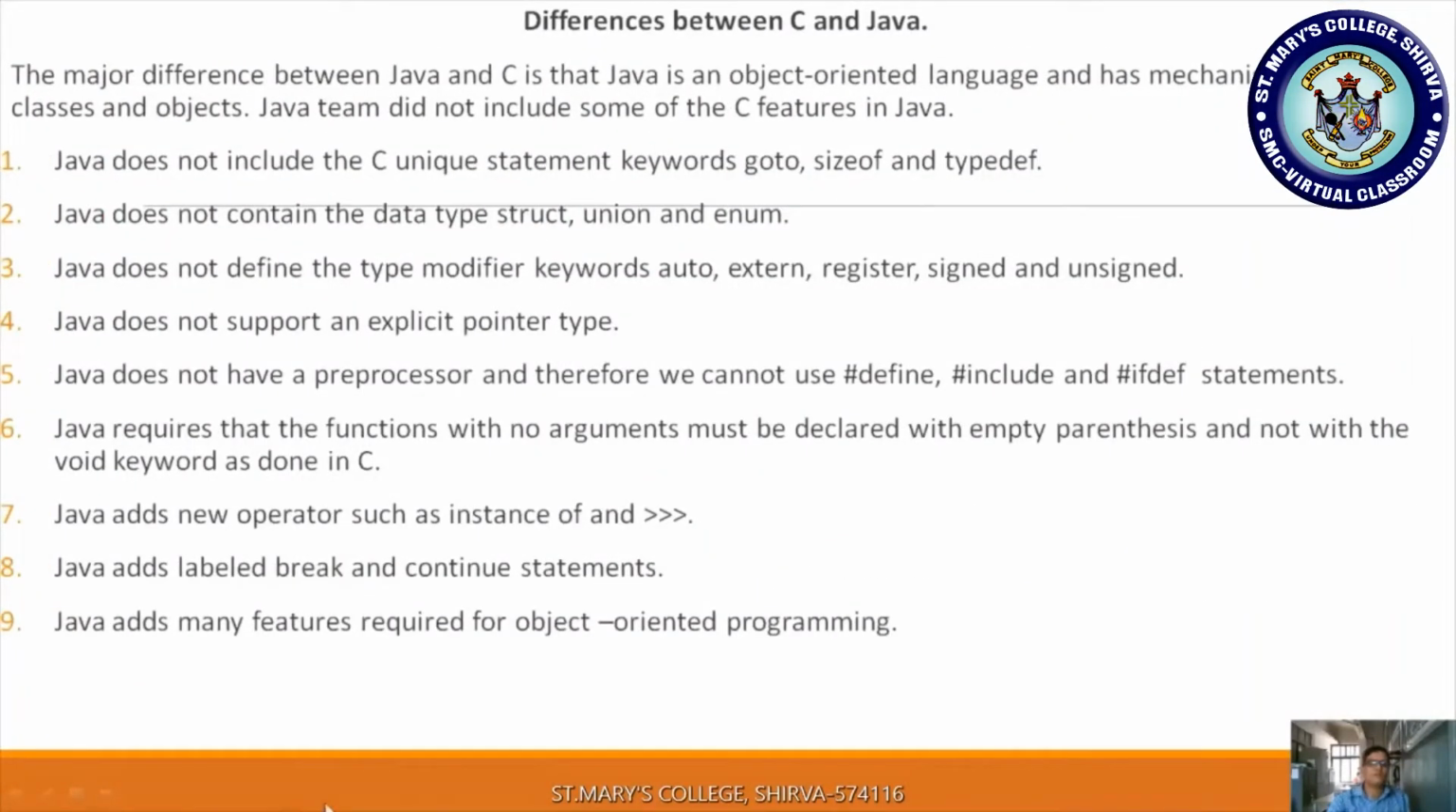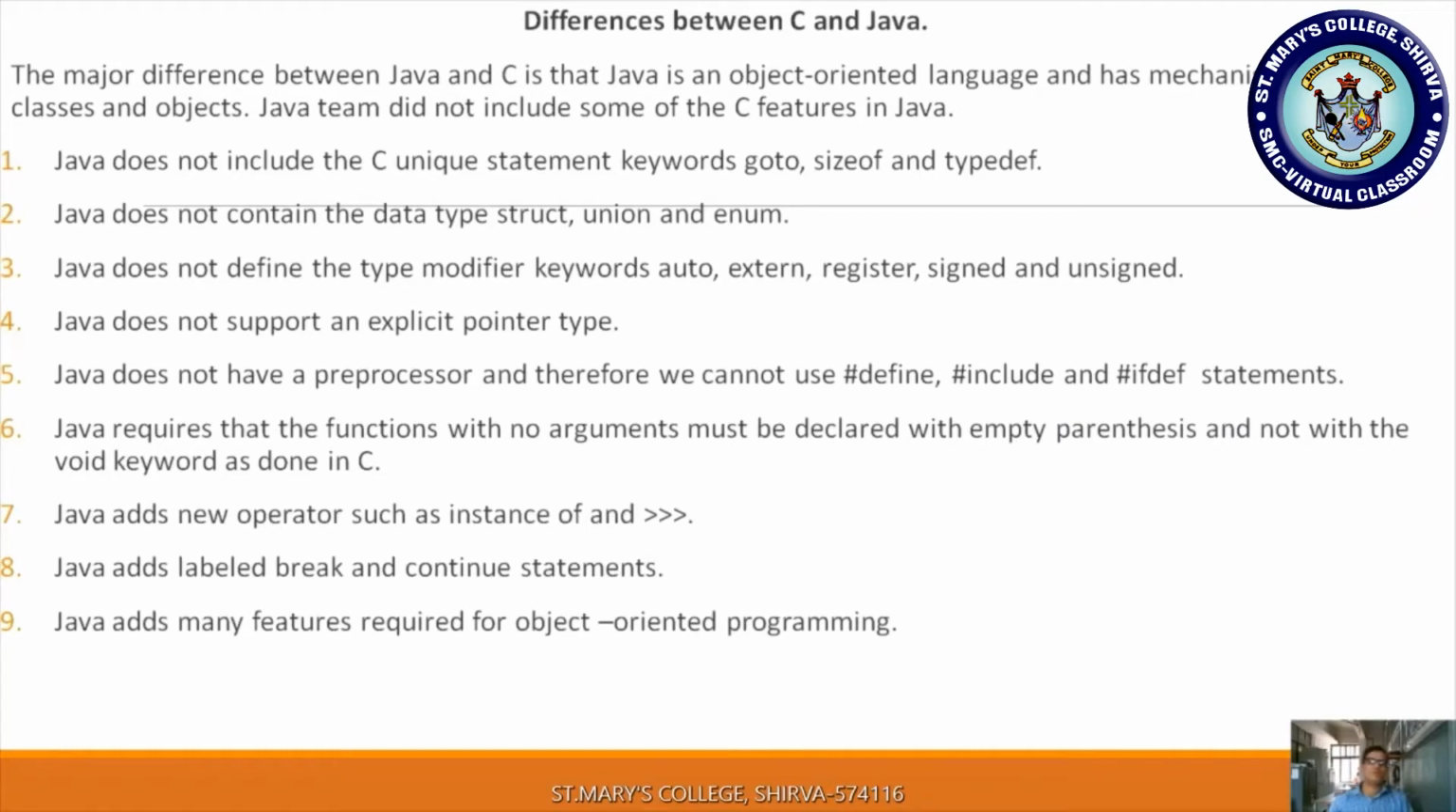Now let us see the difference between C and Java. Till now we have seen the difference between C++ and Java. Now we are seeing the difference between C and Java. Java does not include the C Unix statement keywords goto, sizeof and typedef. Java does not contain the data types struct, union and enum. Java does not define the type modifier keywords auto, extern, register, signed and unsigned. So we are not going to be using all these keywords.